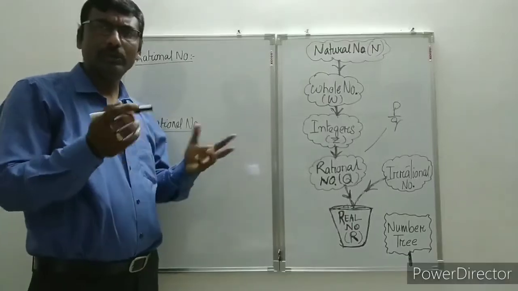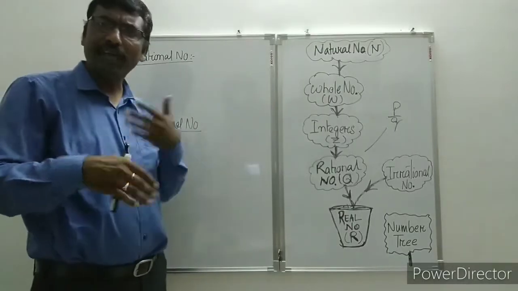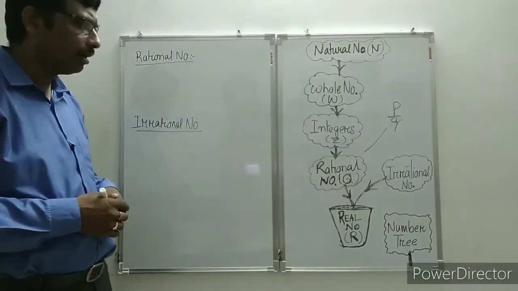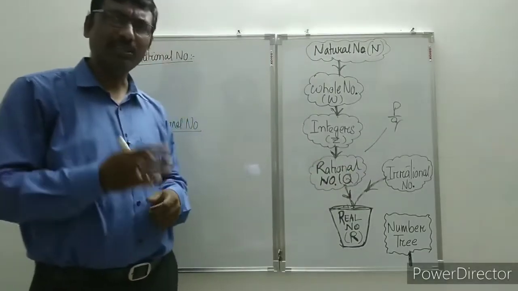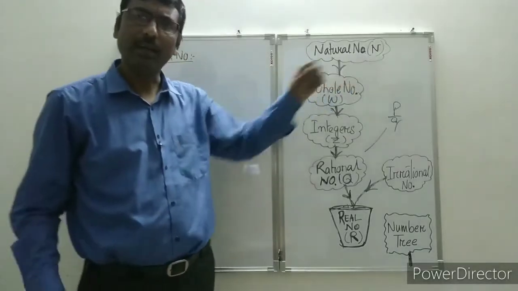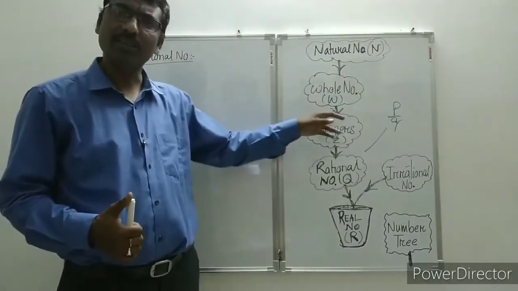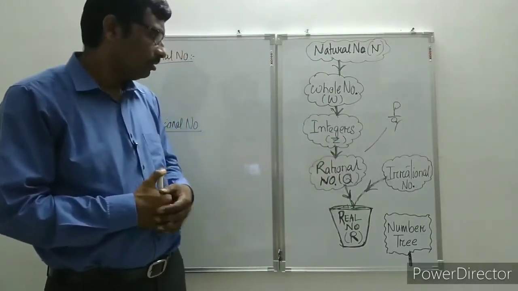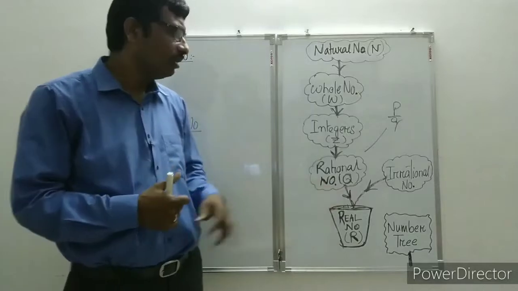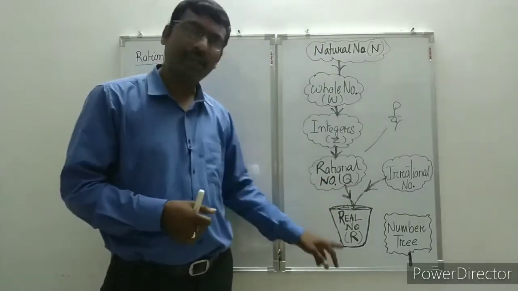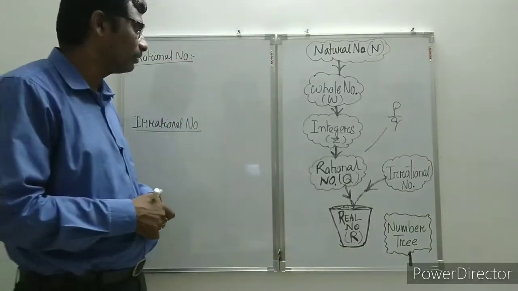Now we will discuss different types of examples on rational and irrational numbers. But before that, just remember that natural numbers we denote by capital N, whole numbers by W, integers by Z, rational numbers by Q, integers sometimes you may write as capital I also, and real numbers by capital R.